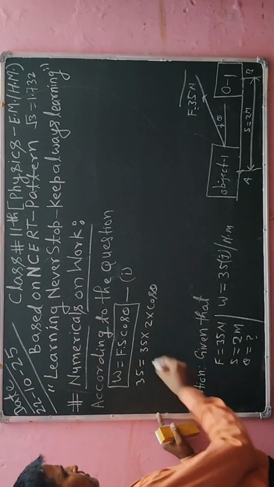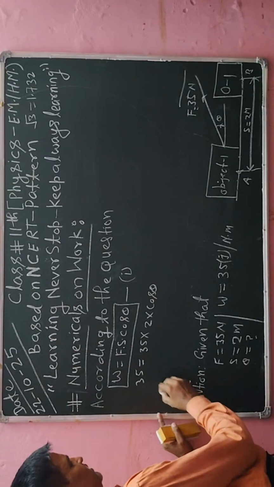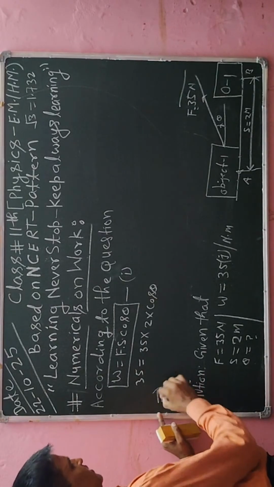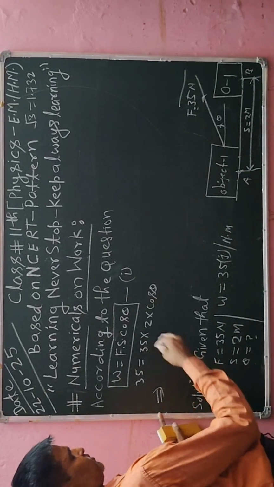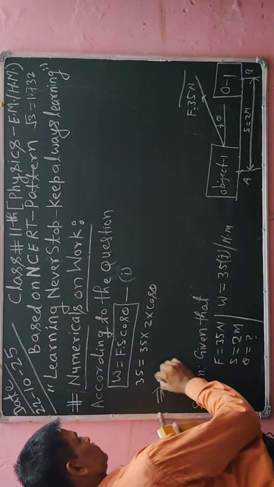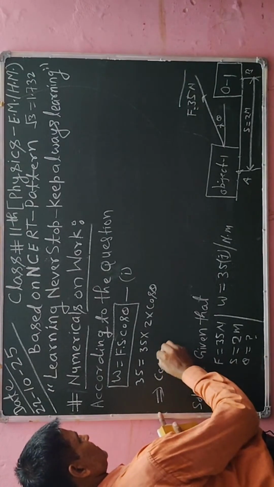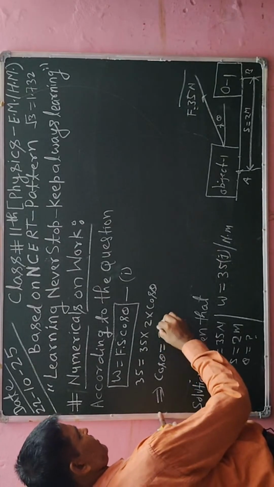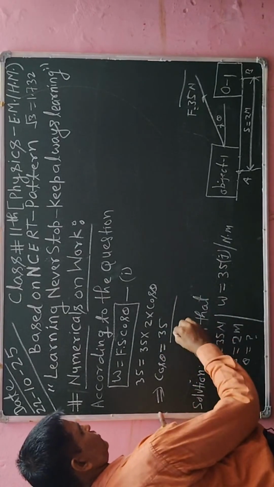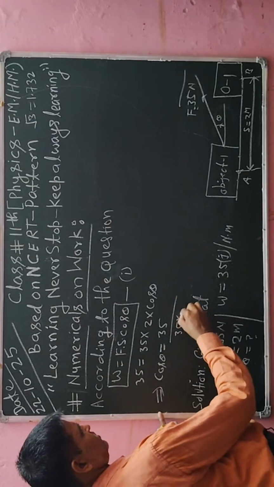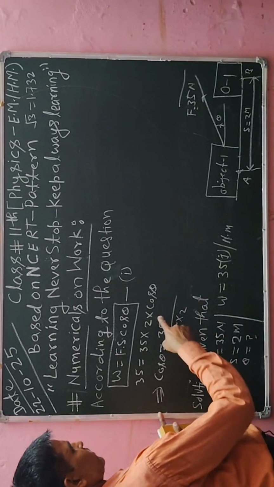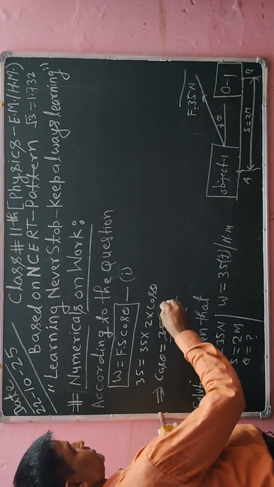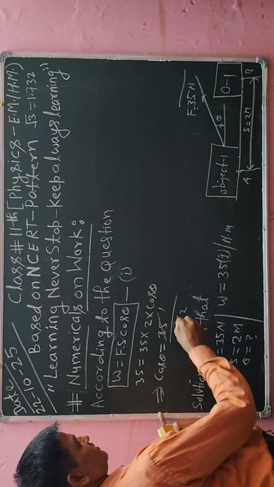After multiplication I will write its value like this. I will not multiply, simply I will simplify. So here I can write cos theta is equal to 35 divided by 35 into 2. Further I will simplify 35 on 35.